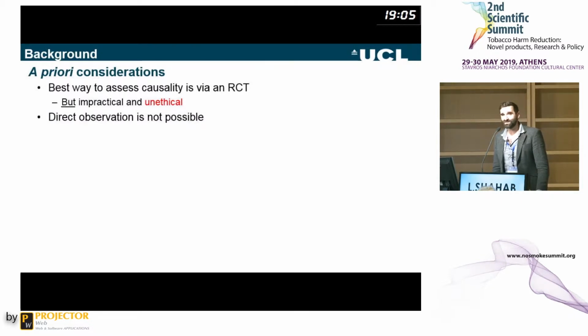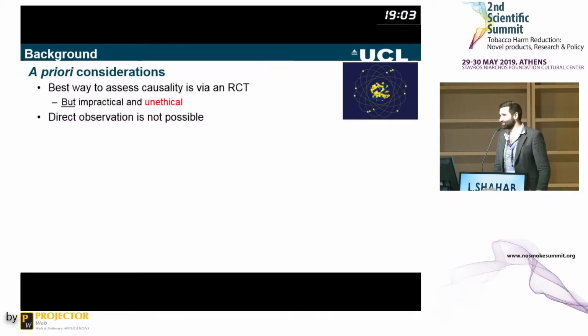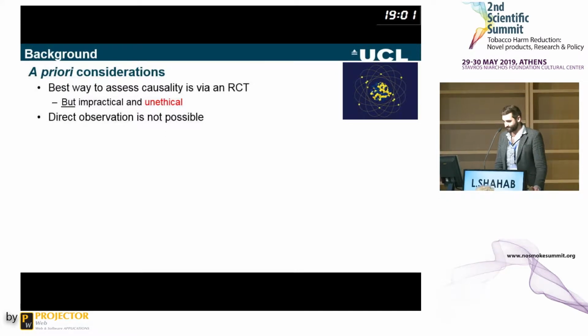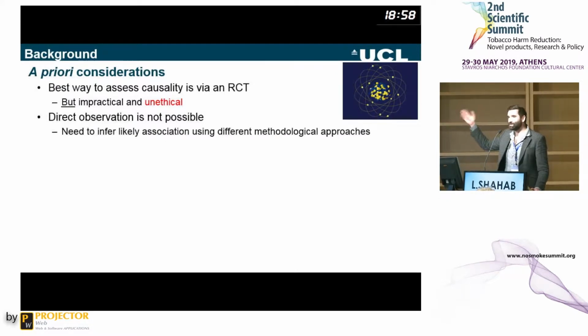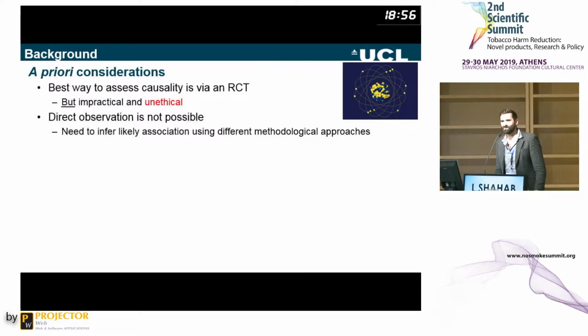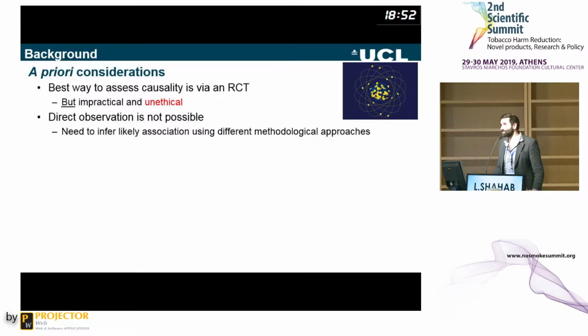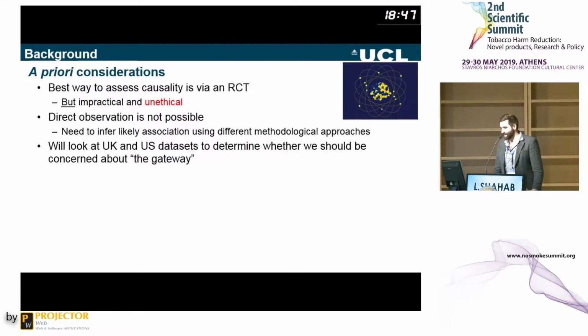So direct observation is not really possible to answer the question that you've been posing, whether e-cigarettes cause kids to start smoking. This is not the only discipline in which this is a problem. If you're a particle physicist, you can't really directly observe an electron either. So you have to try to infer the association using different methodological approaches. What I will do is look primarily at UK and US data. There are a few data points from Greece I could find as well, but unfortunately not very many, to determine whether we should be concerned about this so-called gateway hypothesis.